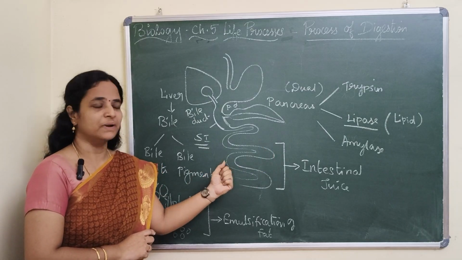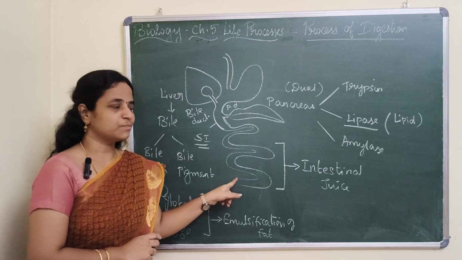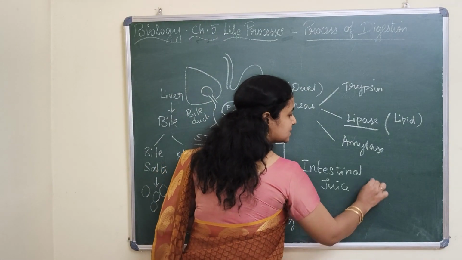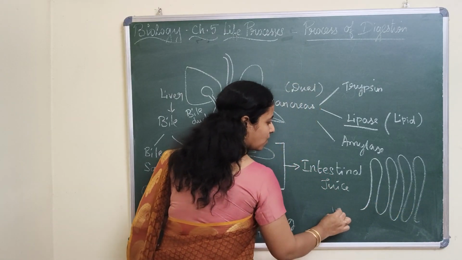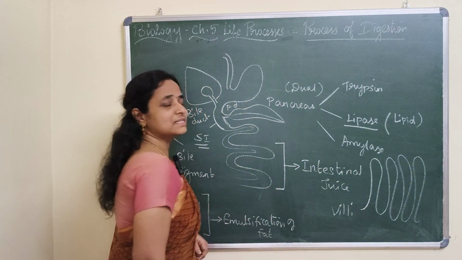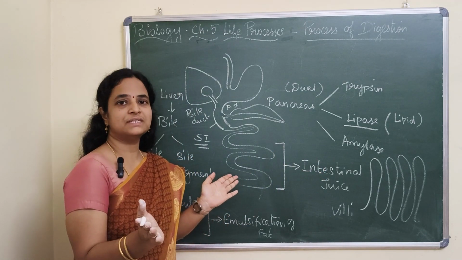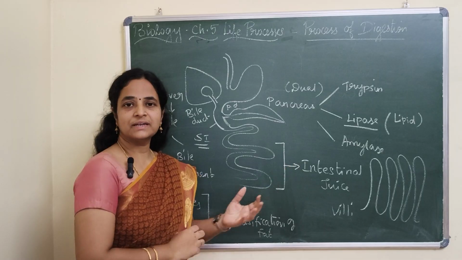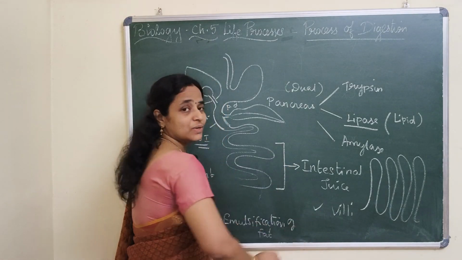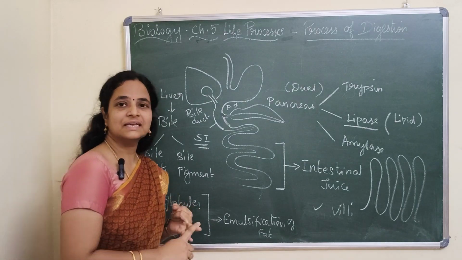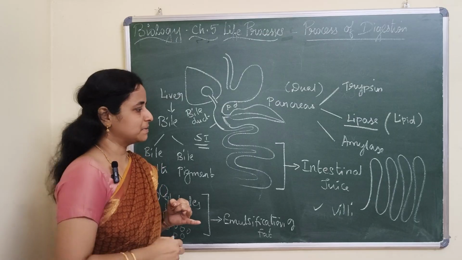Now the digested food has to be absorbed, which means the simpler forms of nutrients have to be absorbed. We have certain specialized cells inside the small intestine, finger-like projections called villi. They are arranged so as to increase the surface area as well as the absorption rate. So the two important functions of villi are to increase the surface area and to increase the absorption rate. They can absorb maximum.